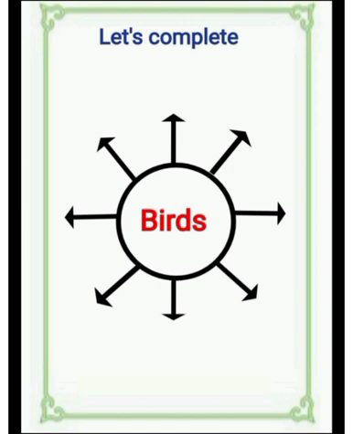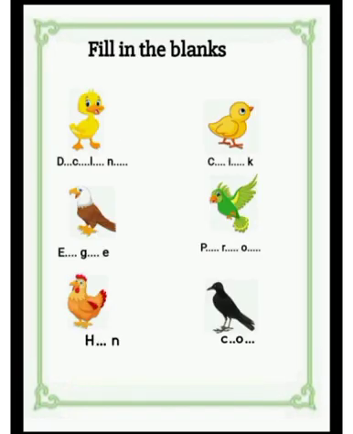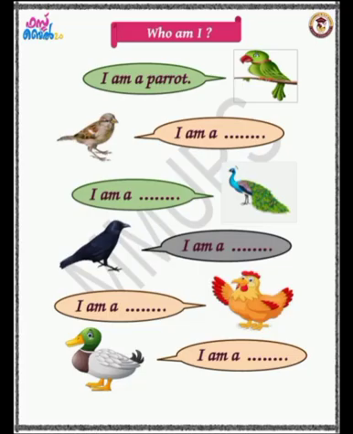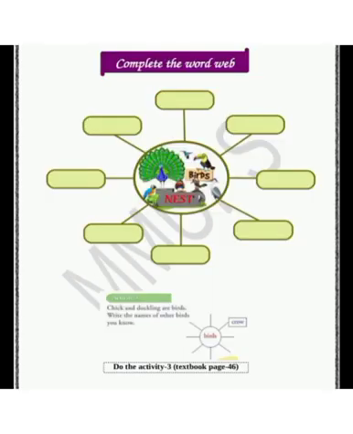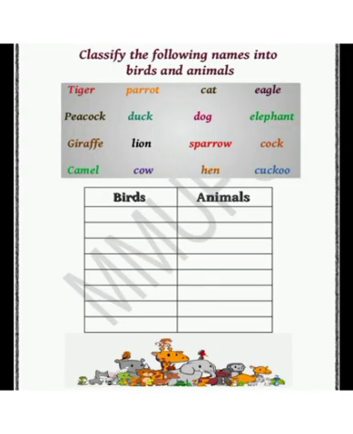Let's complete this concept map. Then fill in the blanks. Here are some birds. Complete their name. These are some riddles. Who am I? Find out. Do the activity 3 in your textbook, page number 46.